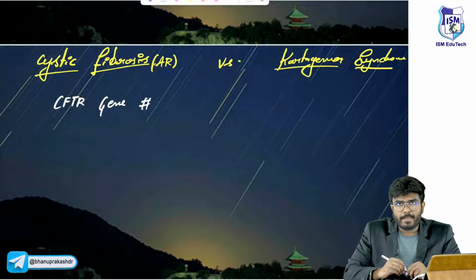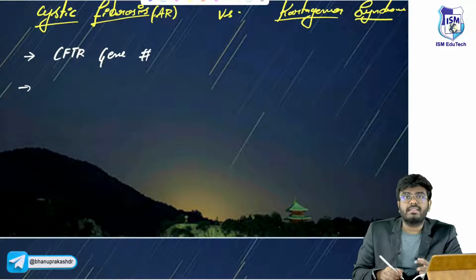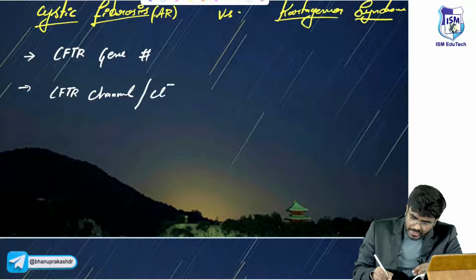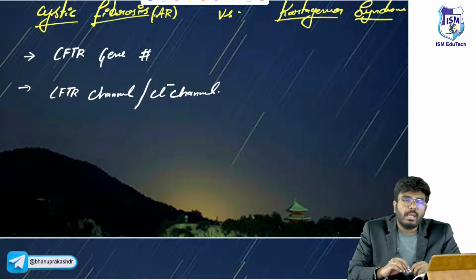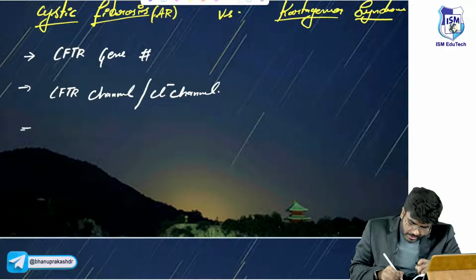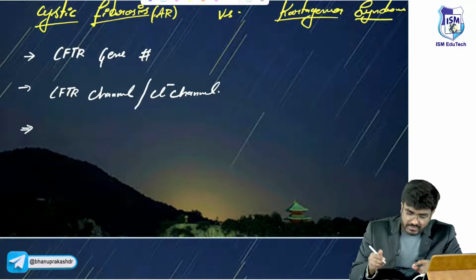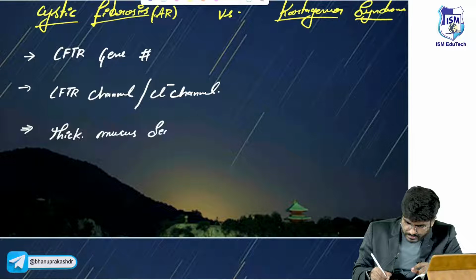Because of the CFTR gene mutation, there is a defect in the CFTR channel, or chloride channel. So because of this, do you know what happens? Because of this chloride channel defect, the mucus will become thick mucus secretion.